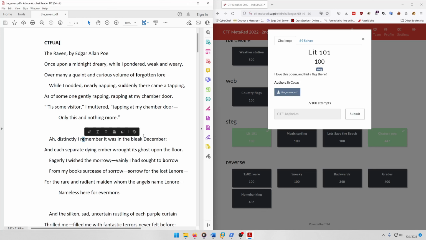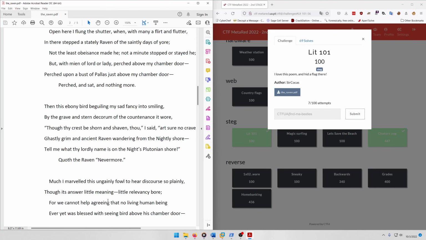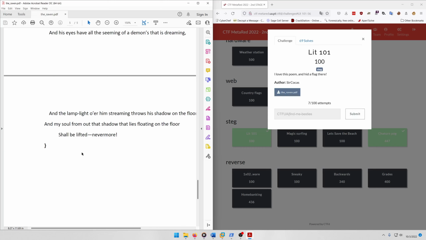and then an E, and then this dash right here is also bolded, so we'll do another dash, and then a B, and then an E, then an S, then a T, then an I, then an E, then an S, and then you'll find that that's the last character. And scrolling down, we just have a closing curly brace we need to add. So that should be your flag.